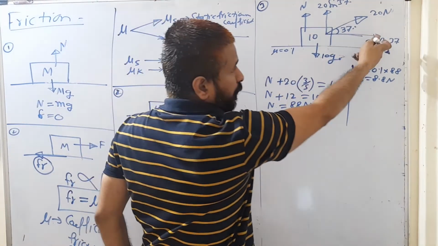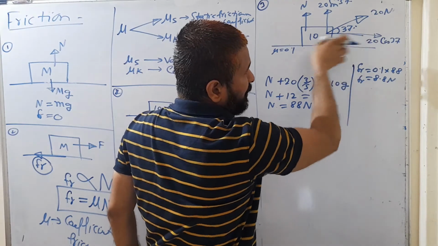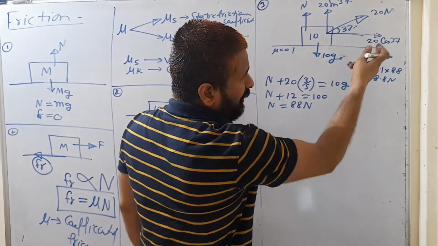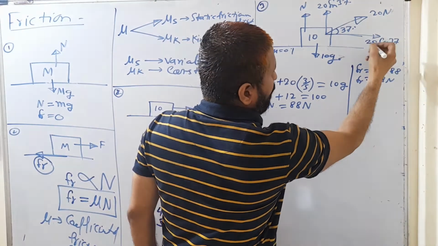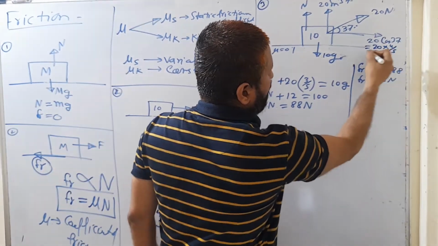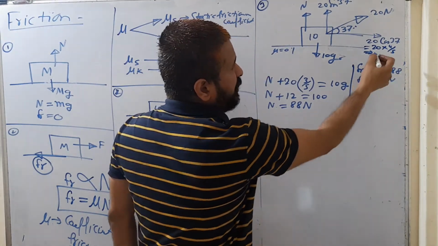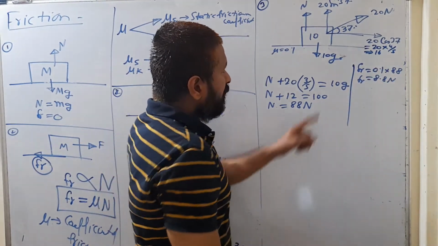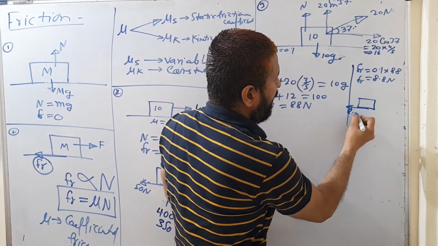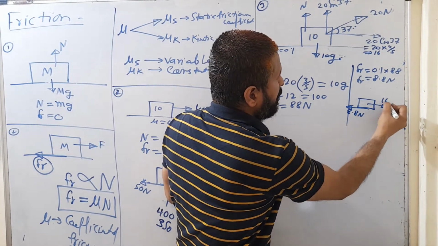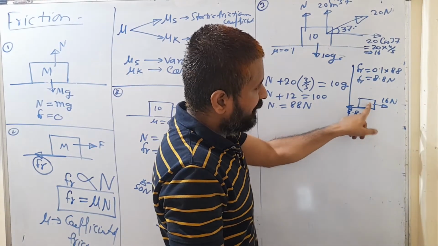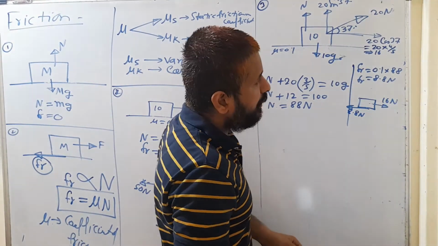The force which is responsible for its acceleration, the force which is acting in forward direction to accelerate this block, is what? 20 cos 37. That force is greater than the frictional force, because if you are calculating, 20 cos 37 is what, 4 by 5. So this force is equal to 16 Newton. So on this block, frictional force is 8.8 Newton. Forward force is 16 Newton. So this block cannot be at rest. It has to move. It has to be accelerated in forward direction.